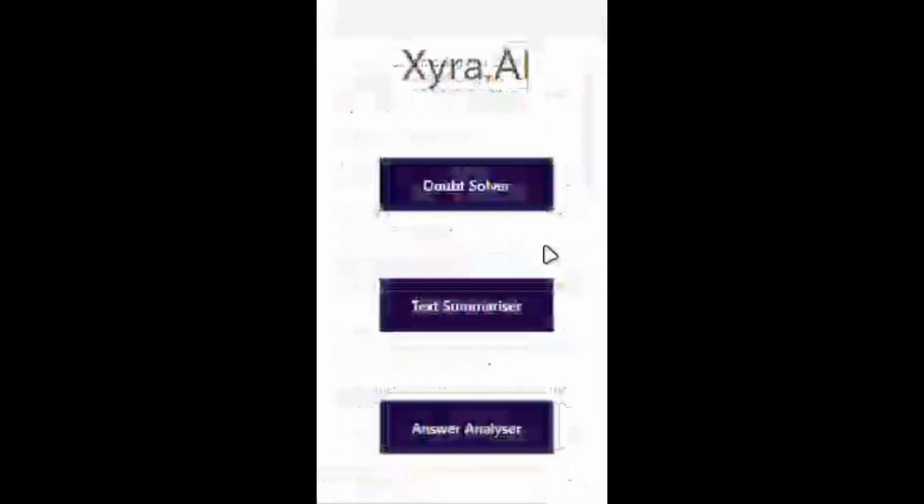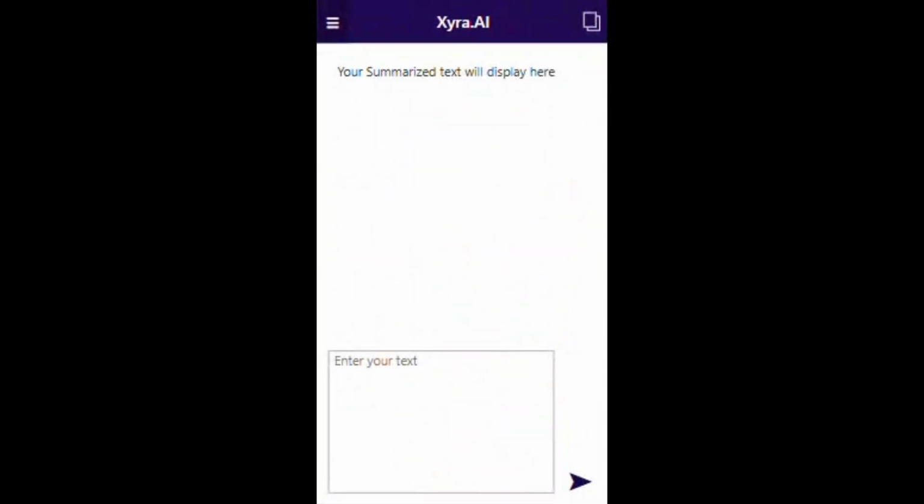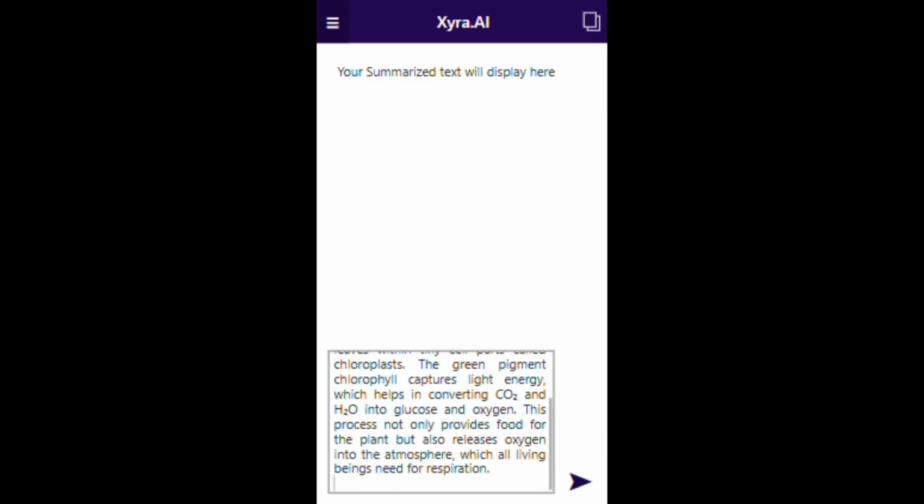The second feature is text summarizer. Next up, we have the text summarizer. This helps students quickly revise long notes. Now let me just copy paste it in the text input. Now it's again loading for a few seconds.